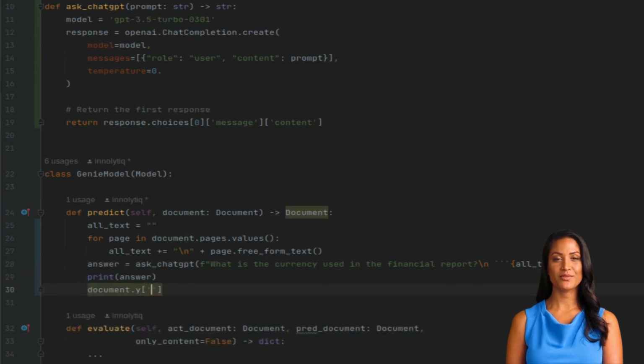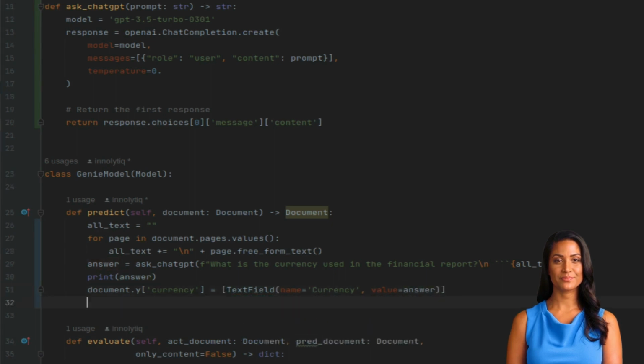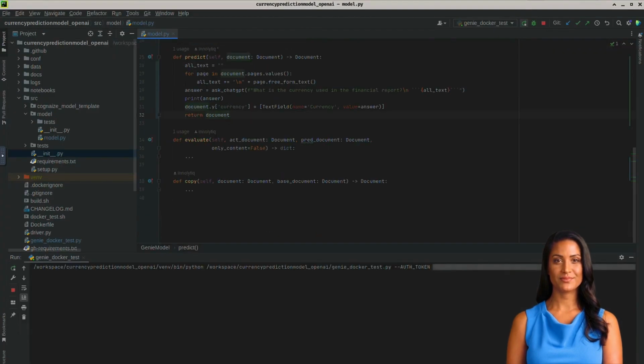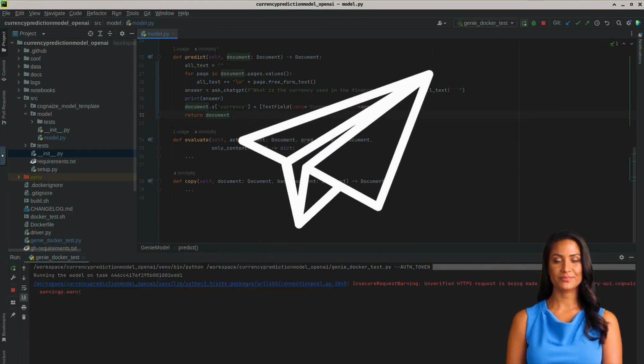Let's print the answer for a quick look, but with just one command. We are also sending it back to the Cognize AI platform, which will show the result in the graphical user interface, allowing for expert validation and adjustment. Let's see what the result is. Remember, we are expecting the pound sterling as an answer.